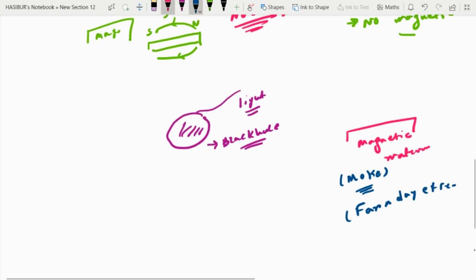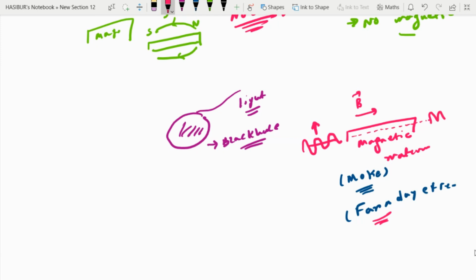Let's talk about the Faraday effect. Light is coming, so some sort of polarization is there. Polarization means how the electric field is oscillating, and that direction is called the polarization. Now it is passing through a magnetic material. You can apply some external magnetic field, and you can see that the polarization direction changes. Initially, suppose it was in this direction, now the polarization direction becomes like this.